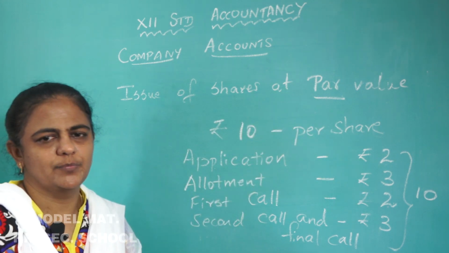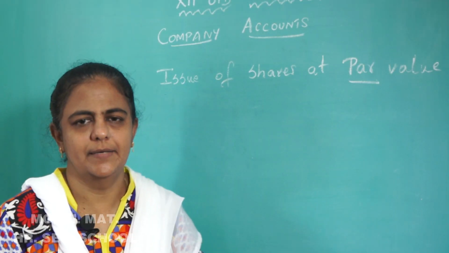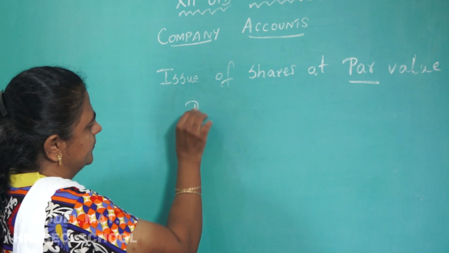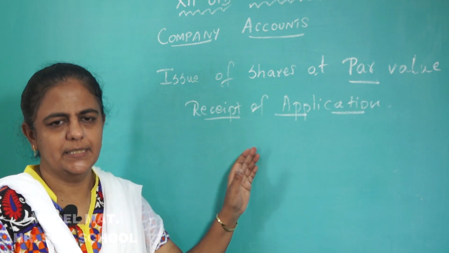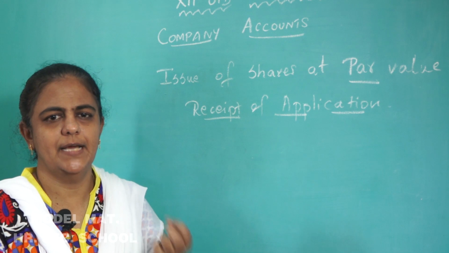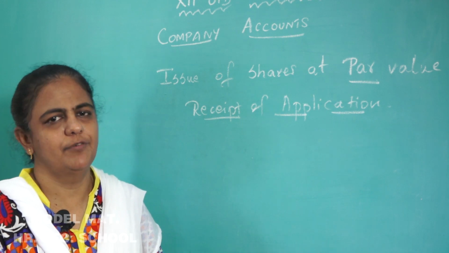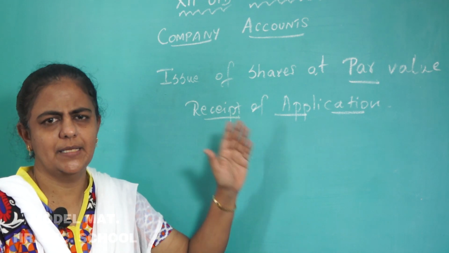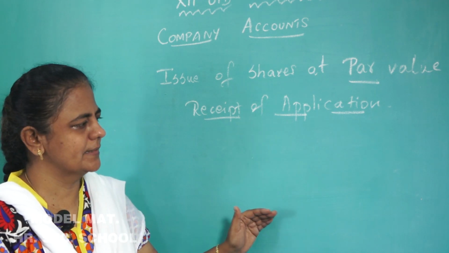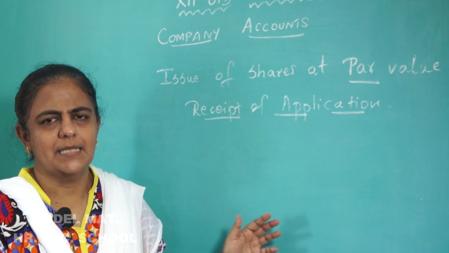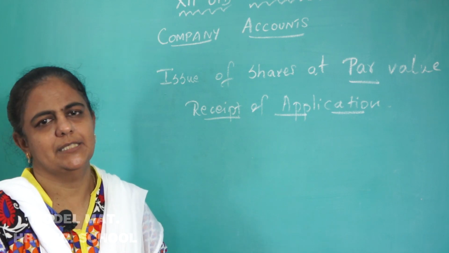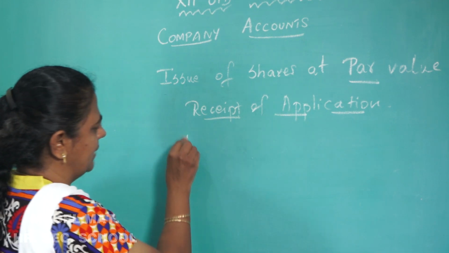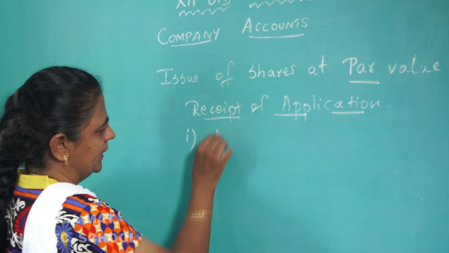What are the journals to be written? The first journal entry is the receipt of application money. Here, the shareholder, after going through the prospectus, is interested and will apply for the shares. So, the first entry will be the cash entry only in case of application. In other cases, the transfer entry will come first and then the cash entry. So, when the application money is received, what is the journal entry?